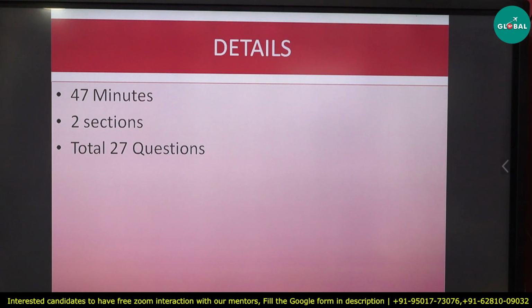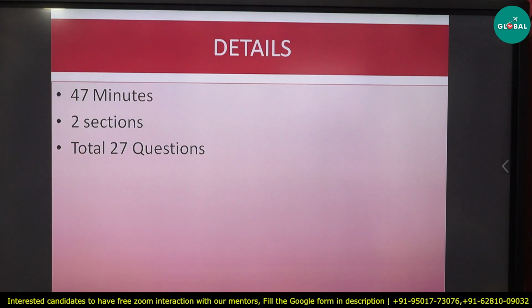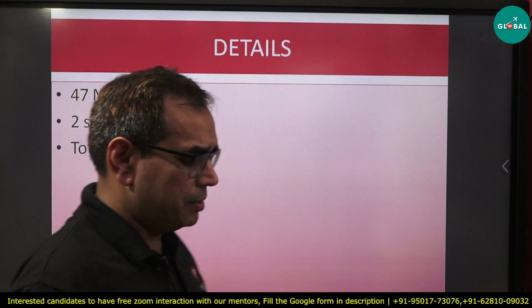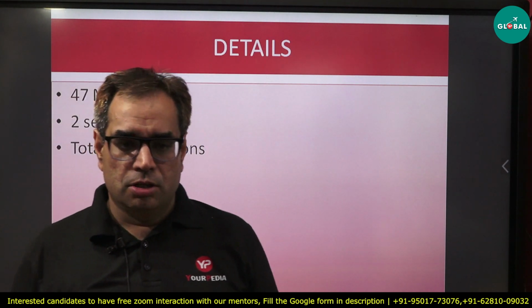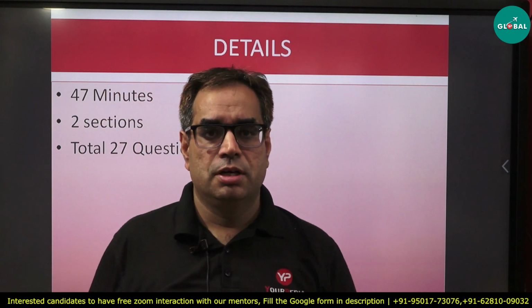First of all, the new version has 47 minutes for aptitude reasoning, and there will be two sections in that, with a total of 27 questions. So in the new short GRE, the time duration allotted for aptitude reasoning is 47 minutes, two sections, and the total number of questions, which was higher earlier in the current GRE, will be only 27 in the new GRE pattern. However, they did not mention anything about the syllabus. The syllabus is going to be almost the same kind of topics. The number of questions is only being reduced.